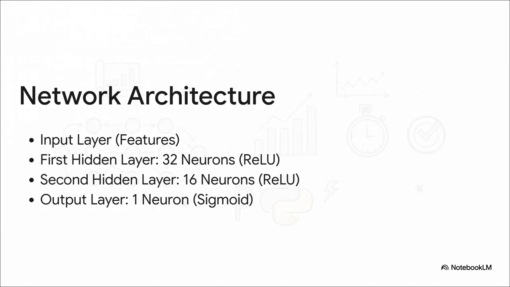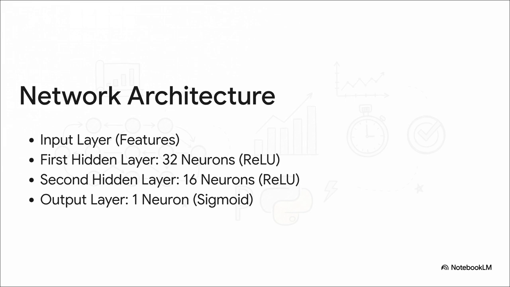Once the data is ready to go, we build the actual brain. You can think of this architecture like a funnel. It acts as a really powerful pattern recognition engine. So the data enters the input layer. Then it hits the first hidden layer, which has 32 fully connected neurons using the ReLU activation function. This layer is basically learning the simple patterns.